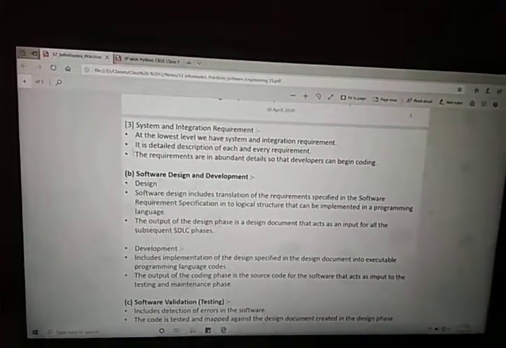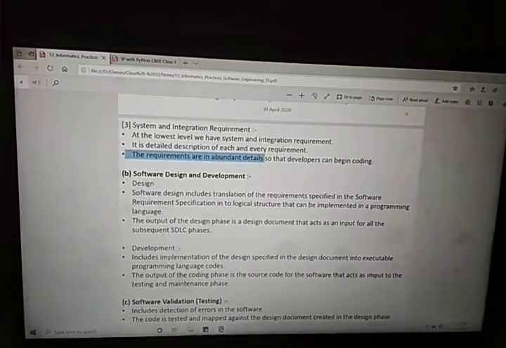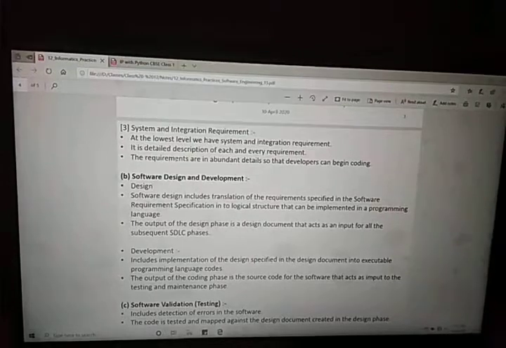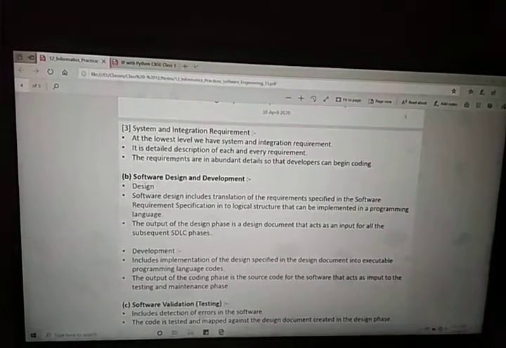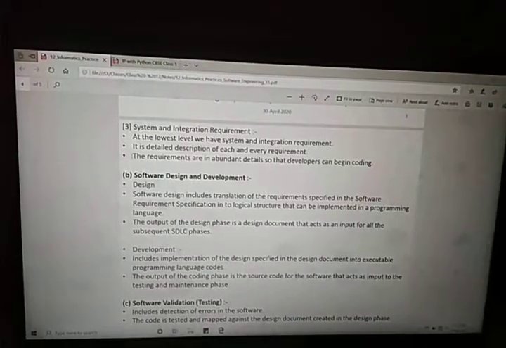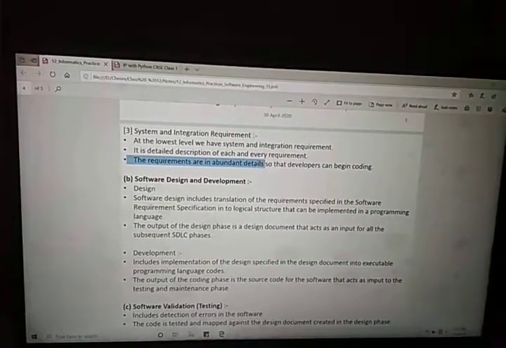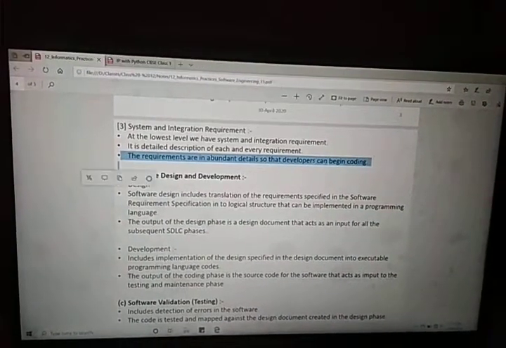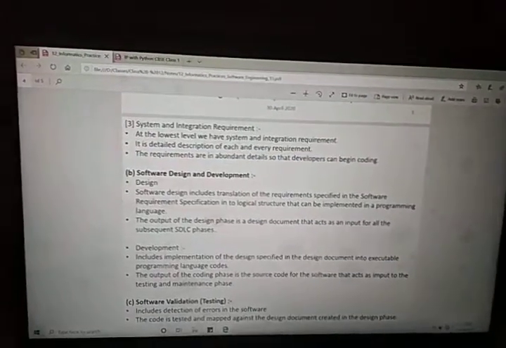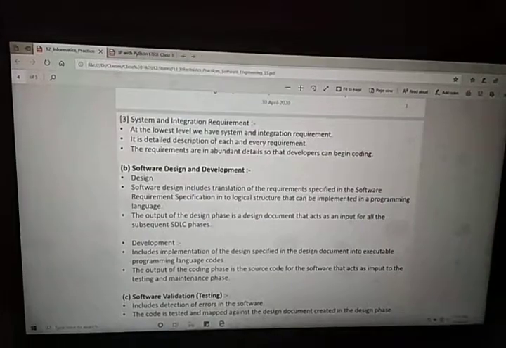Those things are integration requirements. The requirements are abundantly detailed, meaning how the modules are going to be created, what the functionality of each module will be, and how one module will interact with another module to produce the result for the user. This detailed information is available in the system and integration requirements, which helps the developer to develop the code.